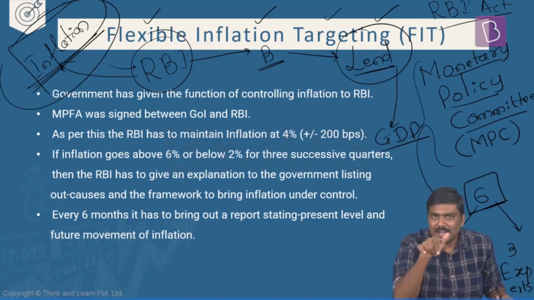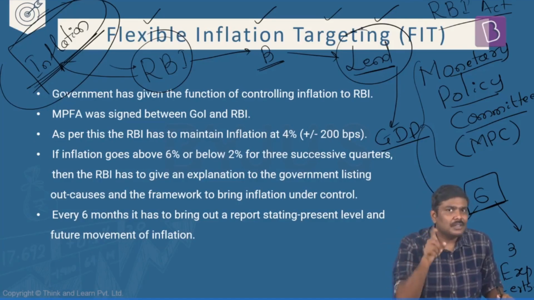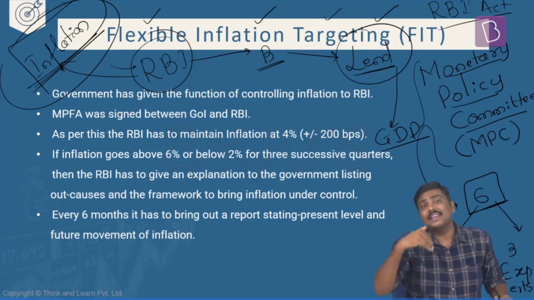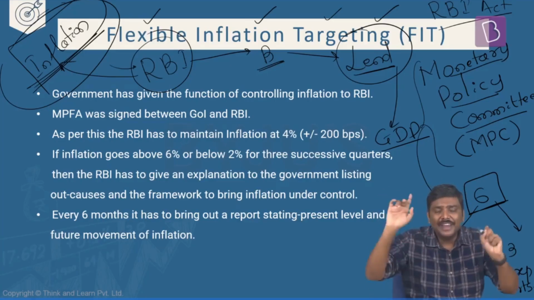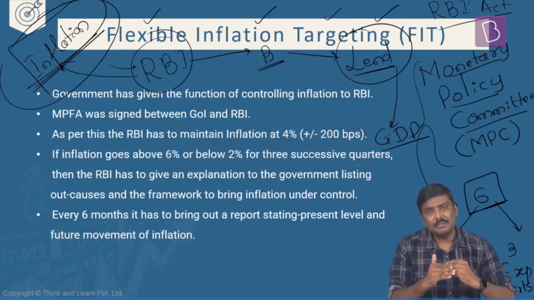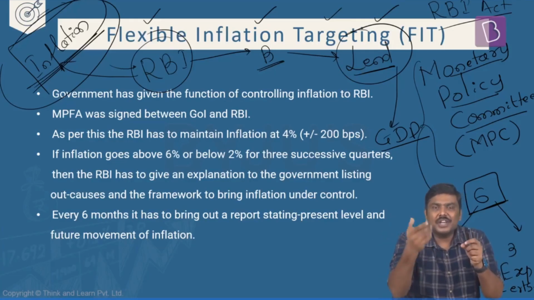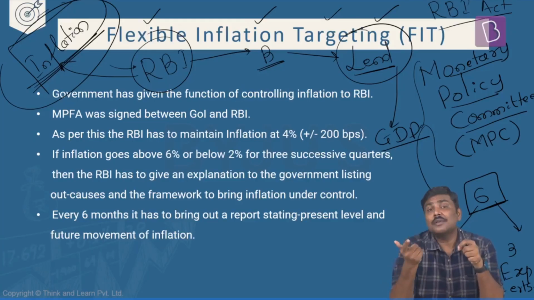When investments come down, what do you think will happen to the GDP growth rate? The GDP growth rate will start getting affected. By increasing the investment, I could have achieved a GDP growth rate of, let's say, 7%, 8%. But because I'm reducing the investments, because I'm reducing the liquidity or money supply in the market, the GDP potential will also start coming down. So this is the dilemma for RBI.